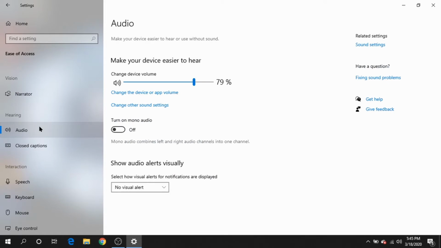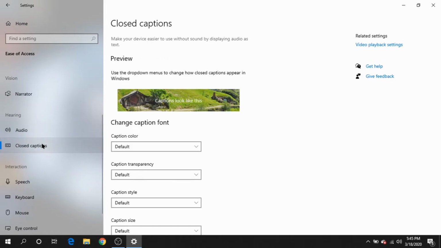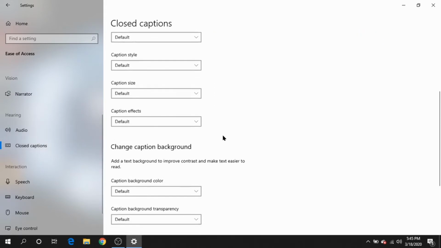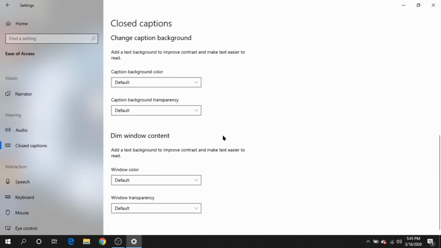So now here under the hearing part of it, we have our audio, which can change your device volume or even turn it from stereo to mono, adding alerts for certain things. Or if you need closed caption settings, there's a long list of closed caption settings that you can put into effect.